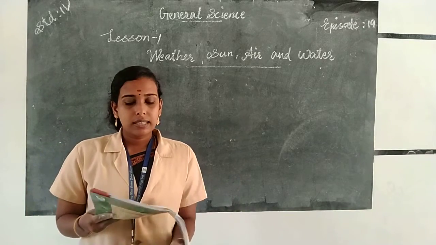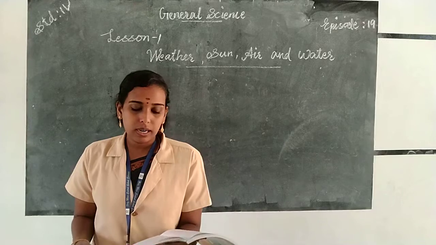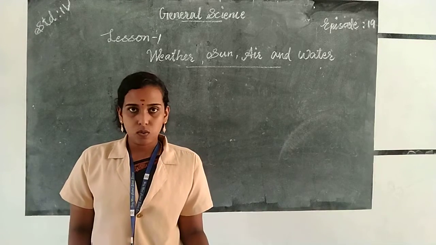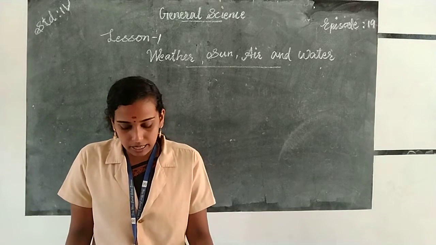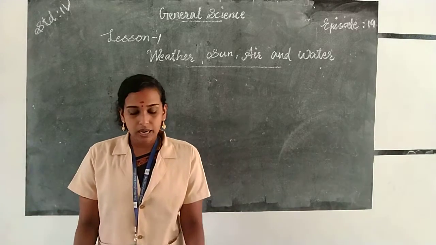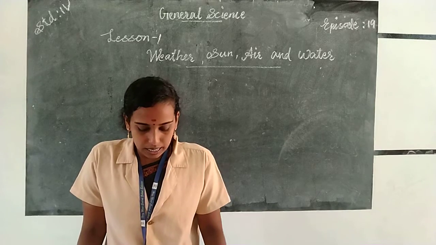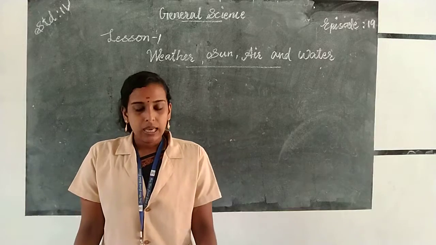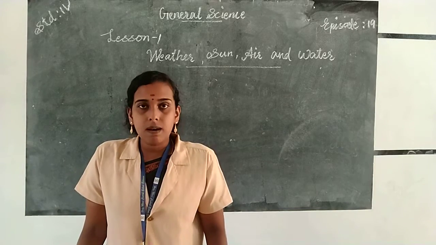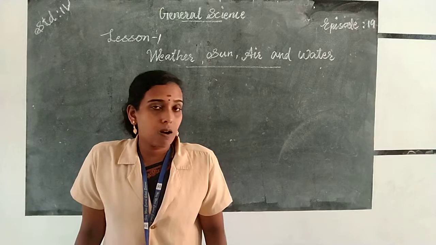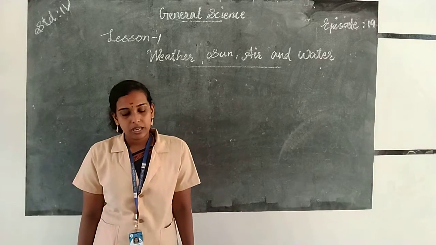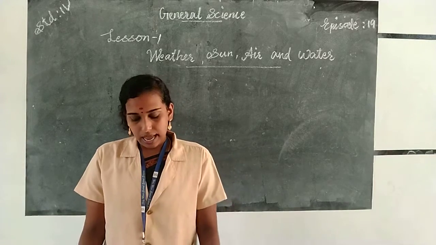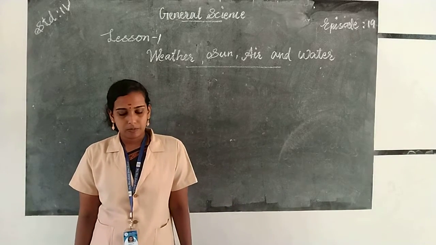Then third question, the change of water into water vapor on heating is called, when we heat water it changes to water vapor, and the process is called evaporation. Option A, evaporation. E-V-A-P-O-R-A-T-I-O-N, evaporation. Then the fourth question, storm is caused due to strong wind. Then the land and the sea breeze are caused due to land is heated and cooled faster than water.